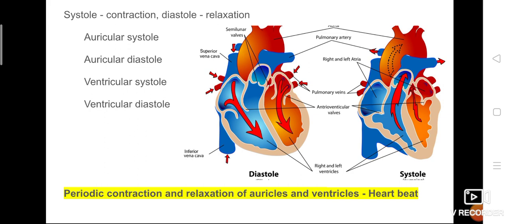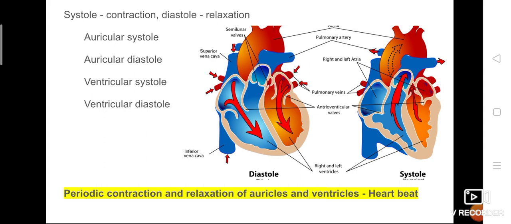The contraction is nothing but systole and the relaxation is called diastole. So hereafter, instead of contraction and relaxation, in the definition of heartbeat, we are going to introduce the terms systole and diastole. Here two systole and two diastole names are given: auricular systole, auricular diastole, ventricular systole, ventricular diastole.